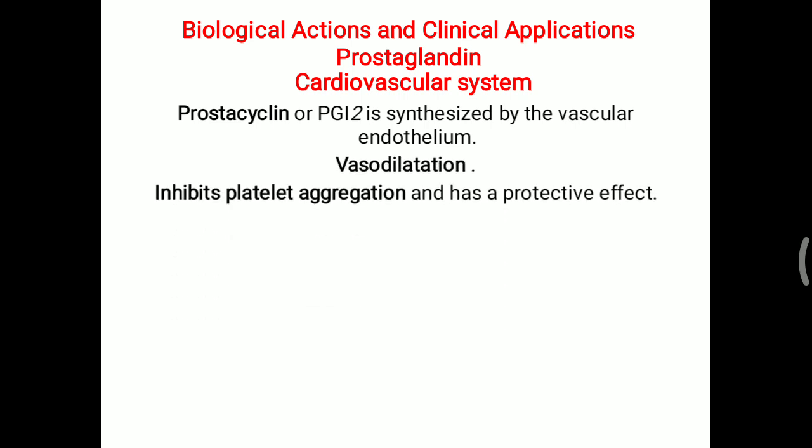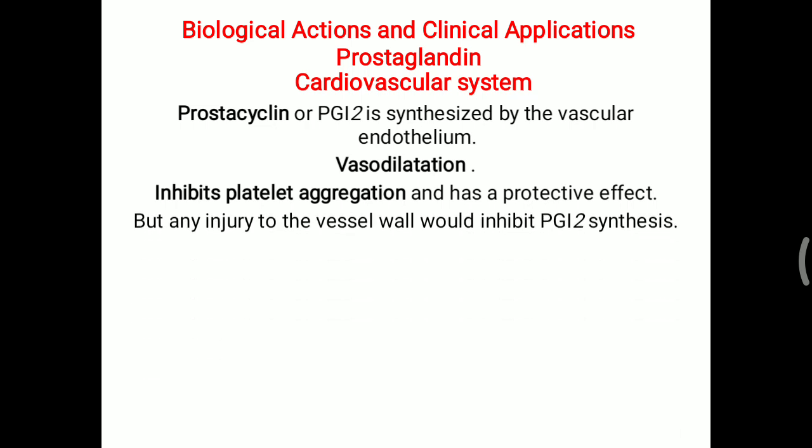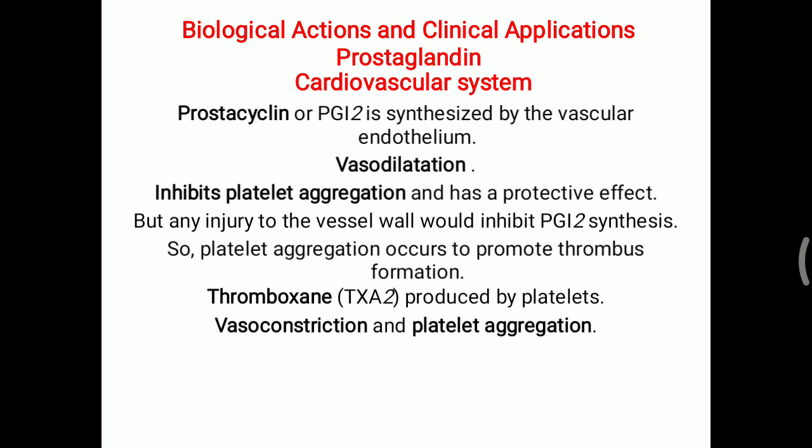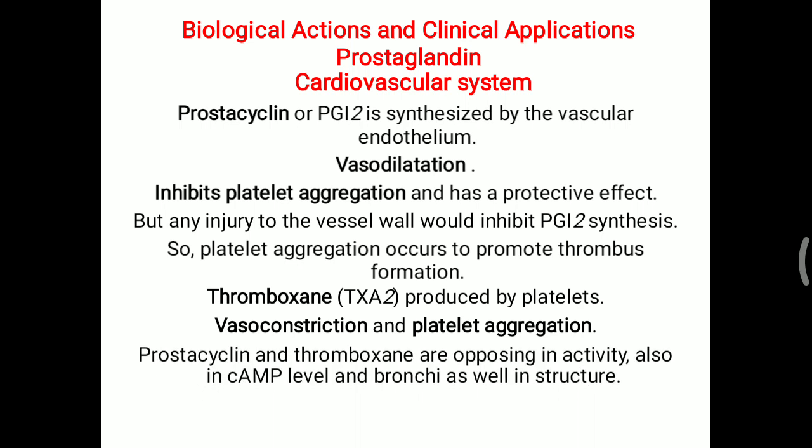inhibit platelet aggregation. So overall it has a protective effect to prevent any thrombus formation, but any injury to the vessel wall would inhibit this prostacyclin formation. So platelet aggregation occurs and promotes thrombus formation to prevent any further blood loss, while thromboxane produced by the platelets will lead to further vasoconstriction and platelet aggregation to reduce any blood loss from the site of injury. So prostacyclin and thromboxane are opposing in activity.